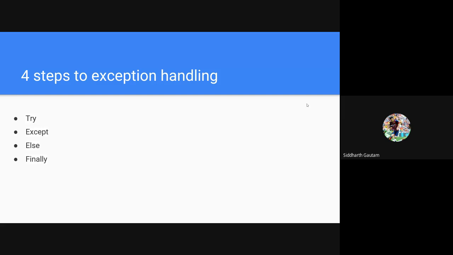And then there's finally, which is self-explanatory. If you've written finally, then the code inside the finally block will run no matter what. Whether there's an error or it runs perfectly, the code inside the finally block will get executed.